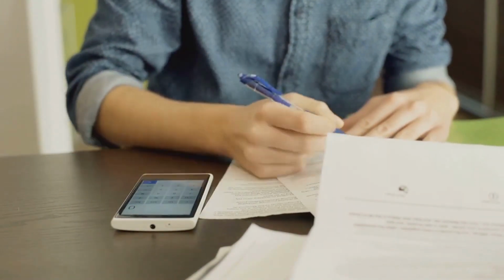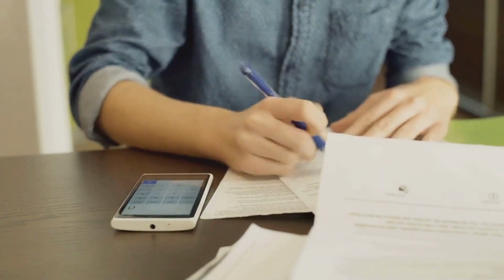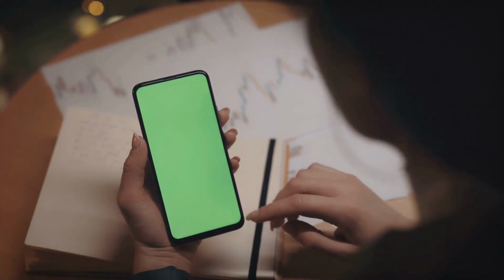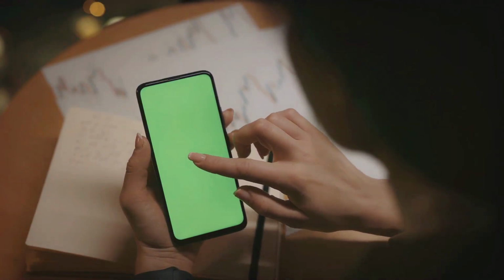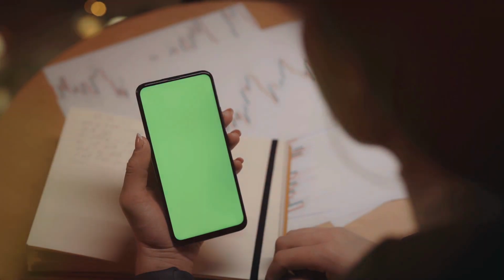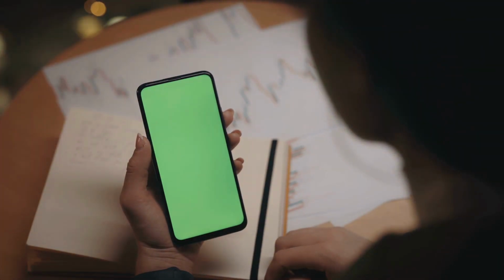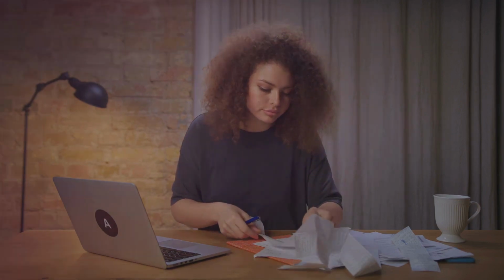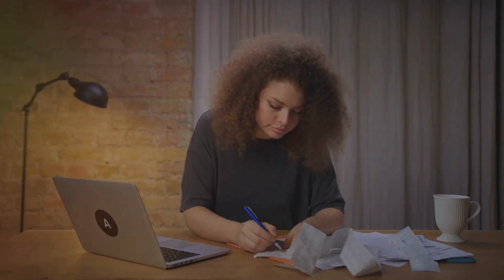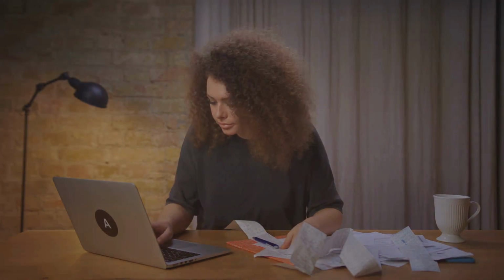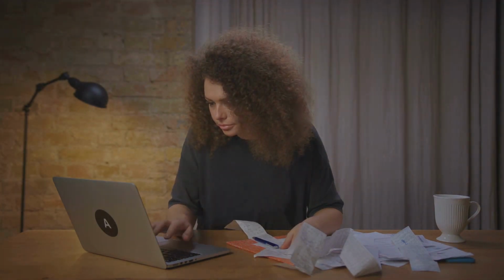Now let's allocate your income. Start by listing out all your sources of income and total it up. This will be the pool of money you have to work with. Then divide your income into different expense categories. These might include housing, groceries, transportation, healthcare, entertainment, and so on. A good rule of thumb is to follow the 50-30-20 rule. This means allocating 50% of your income to needs, 30% to wants, and 20% to savings and debt repayment. But remember, this is just a guideline. Feel free to adjust these percentages based on your personal circumstances and goals.